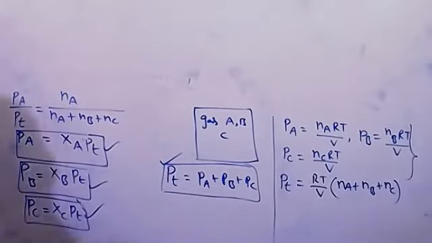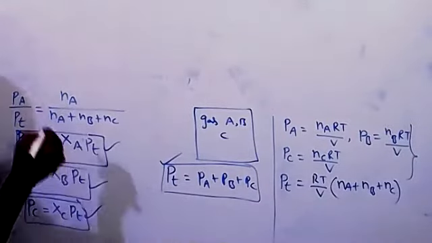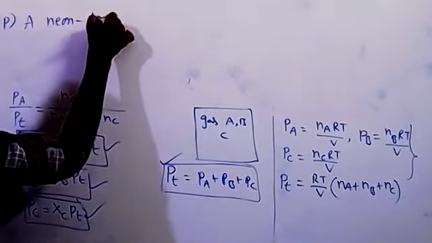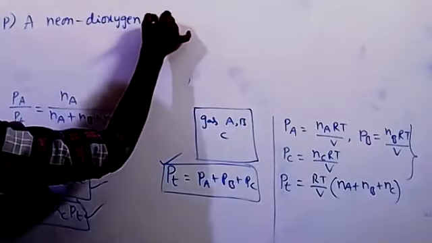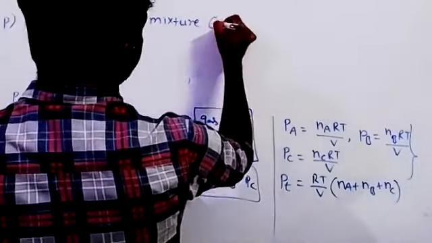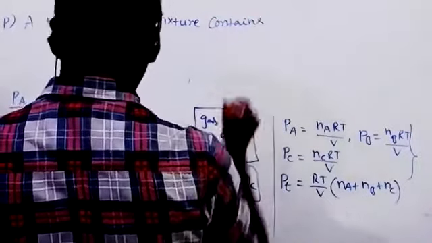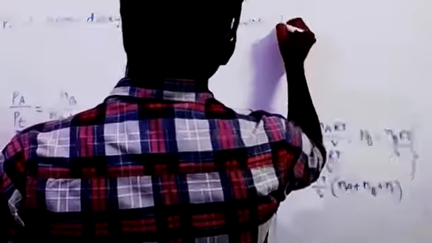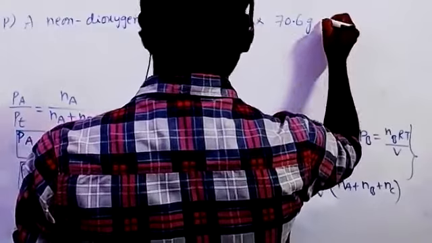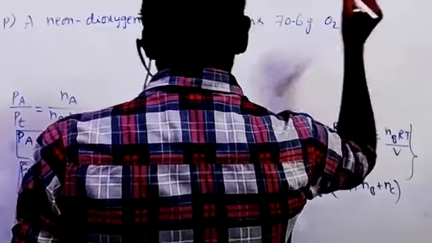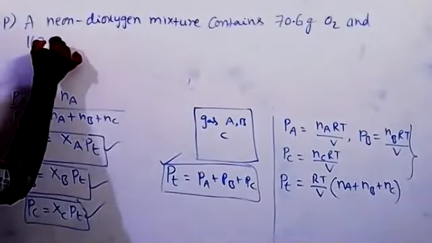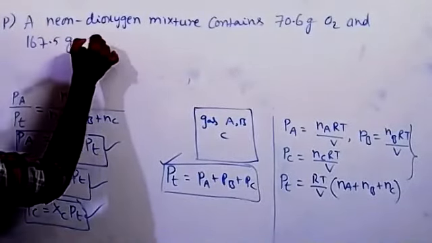The problem is: a neon dioxygen mixture contains 70.6 grams of dioxygen and 167.5 grams of neon.